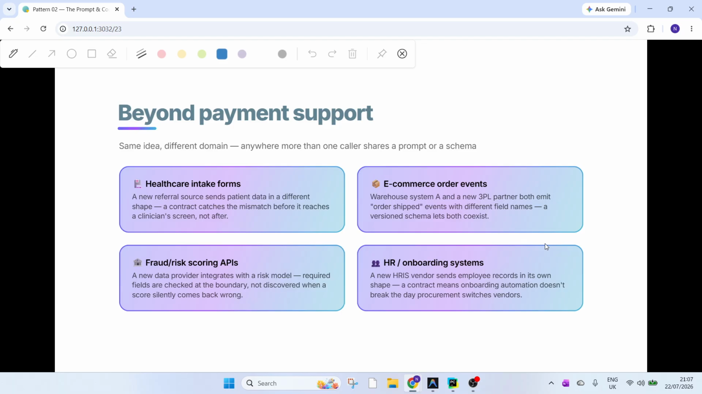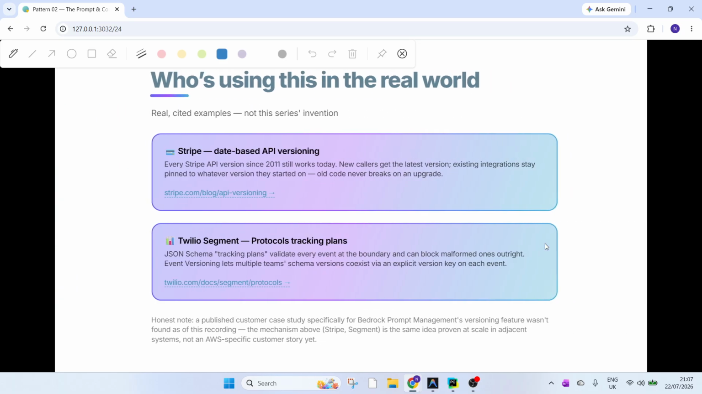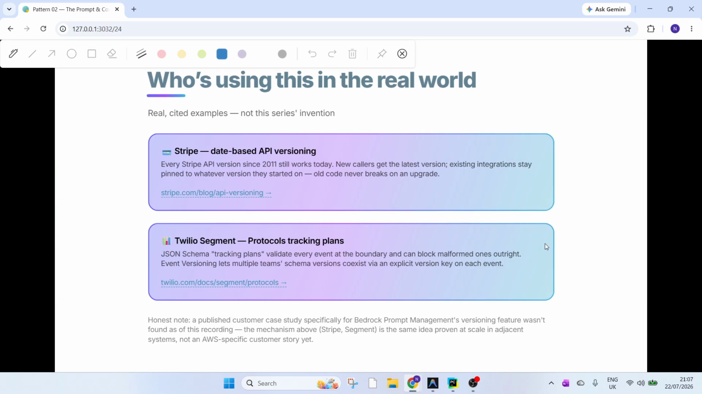Same root cause as the dispute team's key error. Two systems, one shared contract, no version. Domain change, healthcare intake. You can apply a similar kind of approach in fraud and HR areas, right? And then you can apply the identity things in other areas also, which I've just shown on the site.